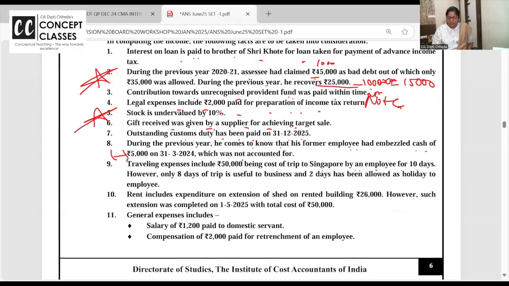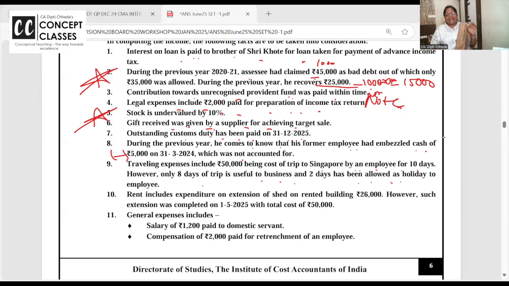Traveling expenses 50,000 incurred on a trip to Singapore by an employee for 10 days. However, only 8 days of the trip is useful. 2 days has been allowed as holiday. Okay, right? So traveling expenses when you're taking a business trip, typically also you will see it is allowed. See, I'm going to Singapore, 8 days I'm doing company's work. 2 days I'm at leisure because in between there are Sundays where I can't come to India on Sunday and again go back, right? So this is usually allowed only.